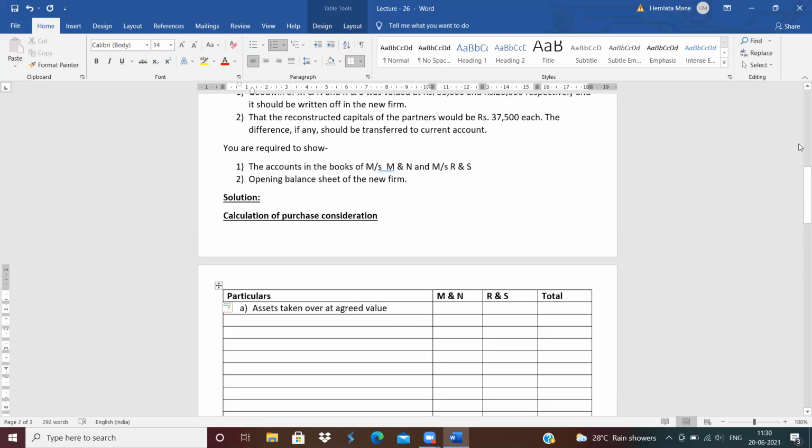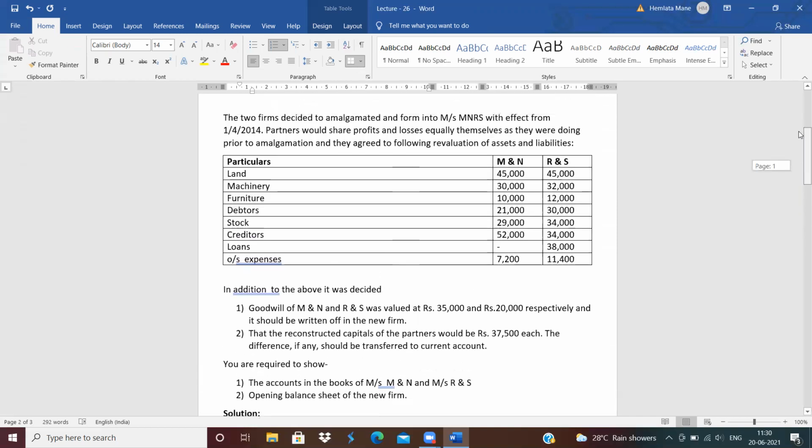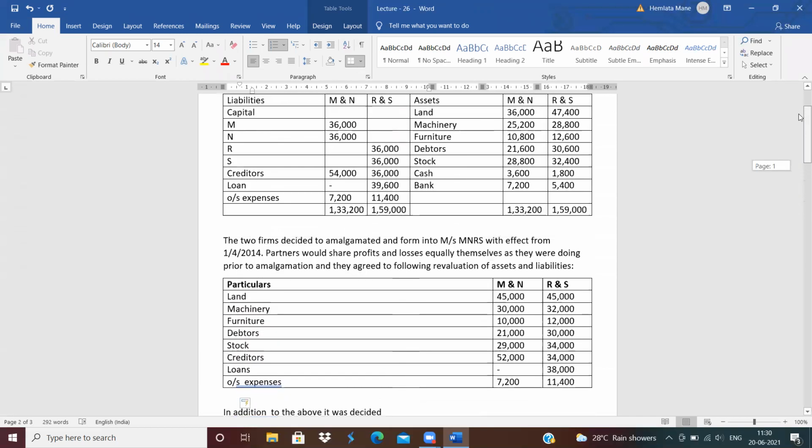Now see, the revised values of assets are given here: land, machinery, furniture, debtors and stock. The revised value of bank is not given, so write the bank as it is. The revised values of creditors, loans and outstanding expenses are given.